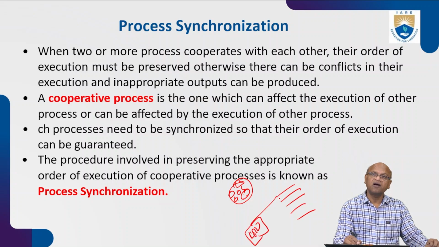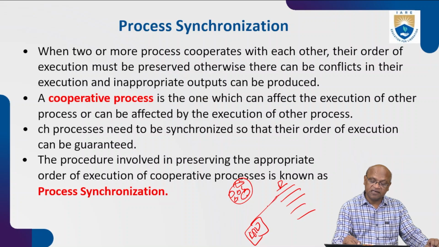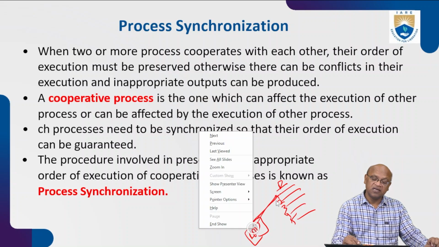We have discussed that already, and now we'll see what is process synchronization. Suppose this is the program written by the user, and you want to execute it. It has instructions 1, 2, 3. One instruction is sent to the CPU for execution.